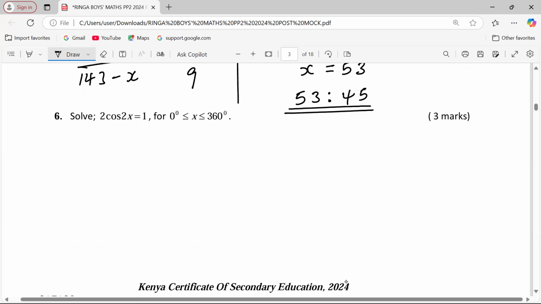Number 6. Solve 2 cosine of 2x equals to 1 for the value of x ranging between 0 and 360.